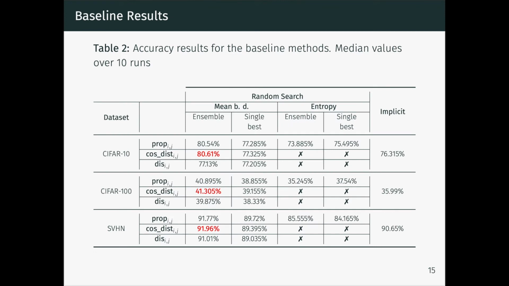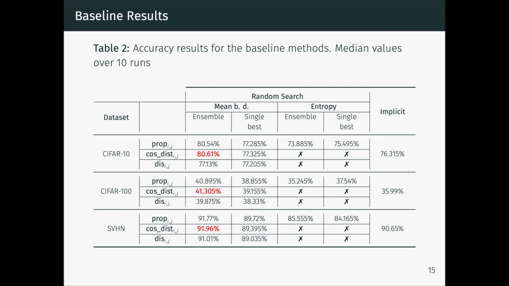This table shows the accuracy results for the baseline methods. You can see that the cosine distance metric is the behavioral diversity metric that tends to lead to the better results. You can also see that a random search, which only uses an ensemble selection metric, still tends to outperform methods that only implicitly create diversity. This is the case when the mean behavioral diversity metric is used as the ensemble selection metric.